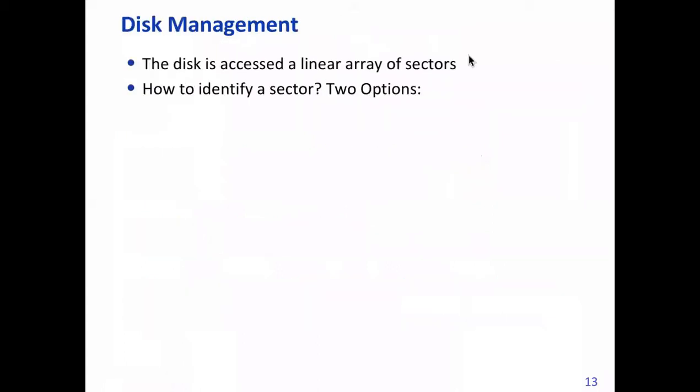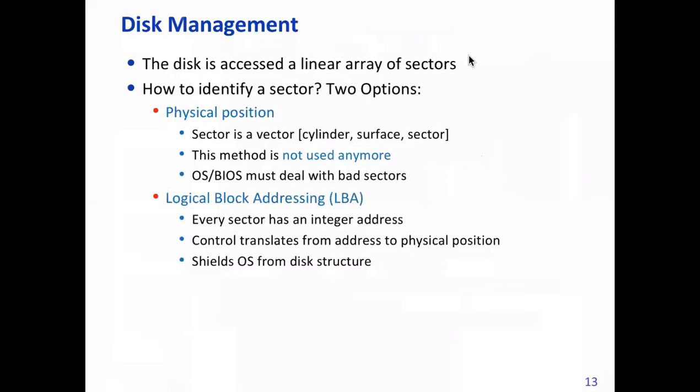Now the OS accesses the disk as a linear array of sectors. The mapping of block to sector is the responsibility of the drive, the intelligent drive. The OS can ask for a certain block number, which means that each block is to be numbered.